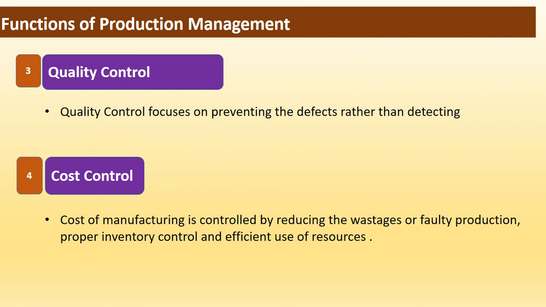Next function of production management is cost control. Cost of production is controlled by reducing the wastages, inventory control, and optimum utilization of all the resources. It is the system or practice concerned with identifying and reducing the unnecessary expenses incurred on producing the product. Production manager should ensure the avoidance of unnecessary expenses spent on some activities or resources. The unnecessary expenses sometimes may be on machine or equipment or labor or an activity.